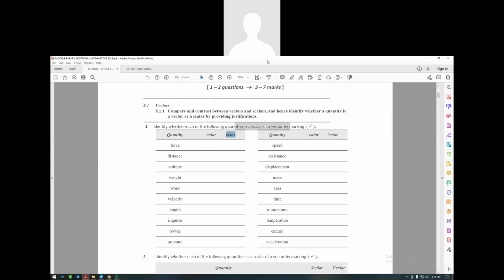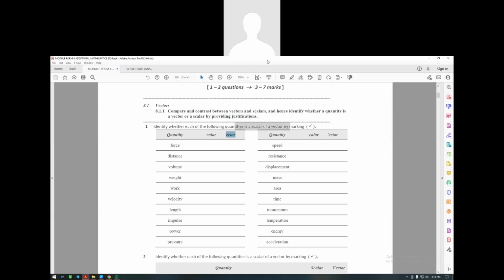Yeah, correct. So force is the vector. How about you, Subha? Distance? Scalar, sir. Very good. How about volume? Volume, Raghu? So vector, sir. No, volume doesn't have a direction. Example like volume means like liter, milliliter, centimeter cube, decimeter cube, all that is volume. So volume doesn't have direction, it doesn't have to move, so therefore it's scalar.